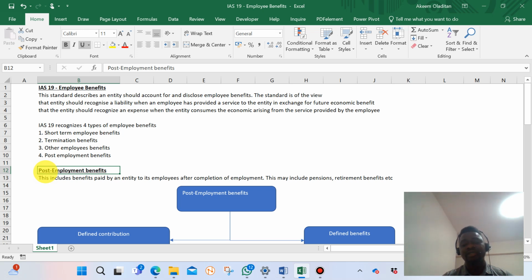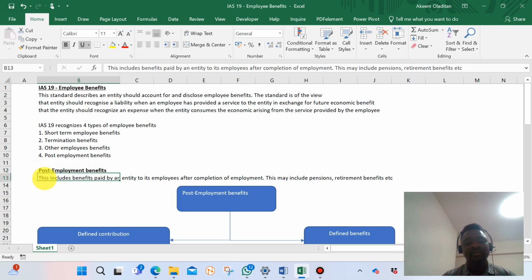So, what are post-employment benefits? The standard says they include benefits paid by an entity to its employees after the completion of employment. What are those benefits that an organization pays to its employees after? It could be in the form of gratuity or pensions.